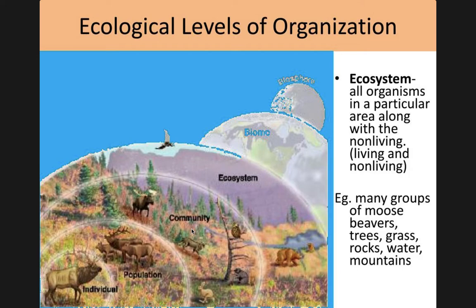And then the next level up is the ecosystem level. All the organisms in a particular area along with those non-living or abiotic factors, that is the ecosystem. So this would be many different populations of moose, beavers, trees, grass, rocks, water, the mountain itself, the air. In this ecosystem particularly, we have a lot of coniferous trees, and in this one, there's mountains as well.